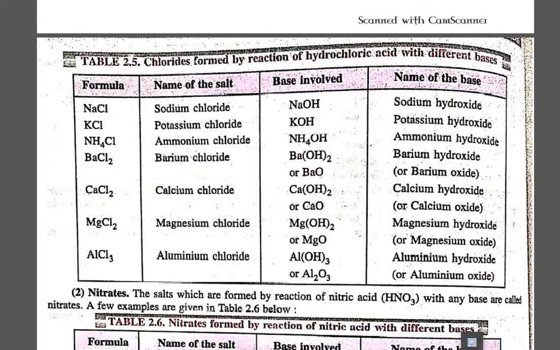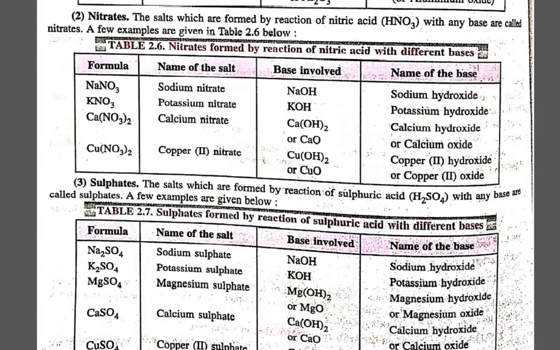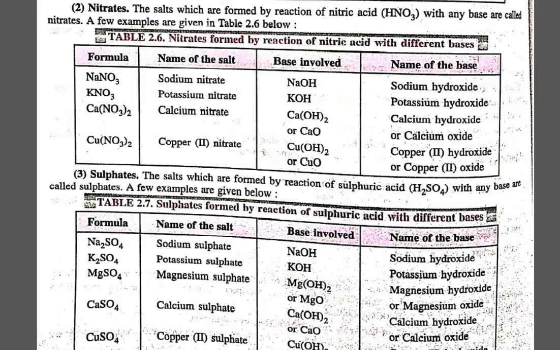Similarly, the next family of salt is the nitrate. When we talk about nitrates, we find salt formation whenever there is a reaction of any base or any substance with nitric acid particularly, and that's why it is called the nitrate family. Examples are sodium nitrate, potassium nitrate, calcium nitrate and copper nitrate, and these are the different bases involved. You can always practice by writing the reaction between nitric acid and these given bases.